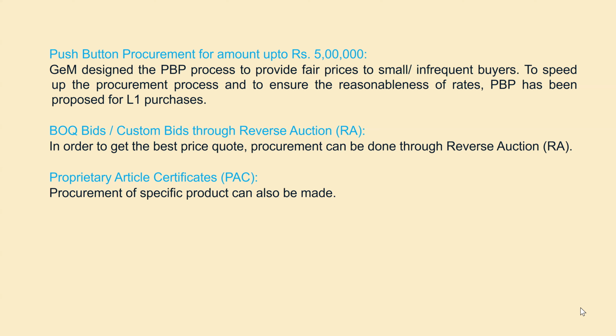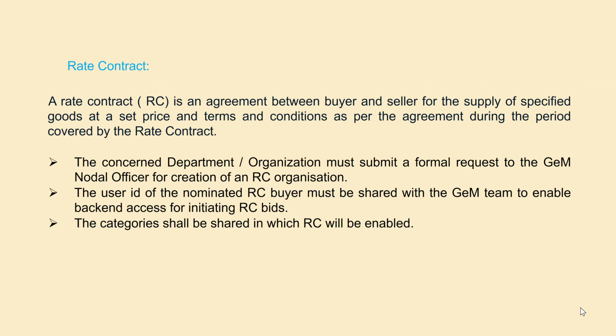Then through GEM also, this PSC, proprietary article mode, is there. If you are planning to choose a particular item of a particular brand or particular make, we can follow this PSC mode. Recently GEM has also introduced a rate contract for purchase of chemicals and glassware. There also we can adopt this procedure.